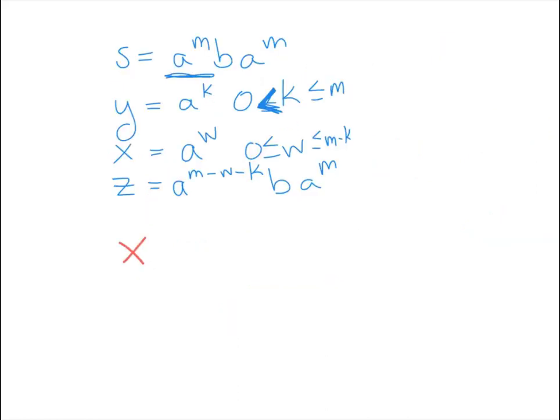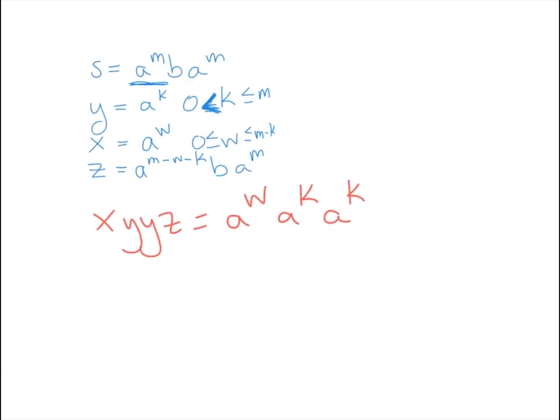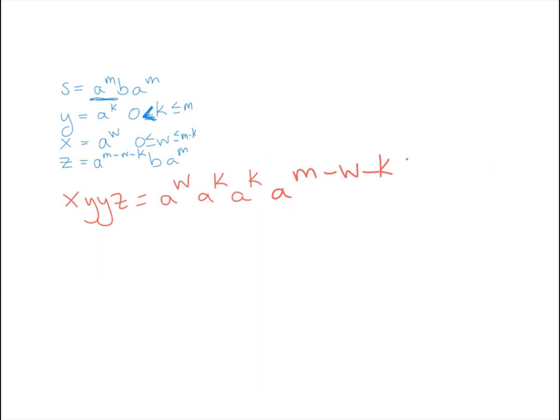So x, y, y, z is, let's put this together. x is a to the w, y is a to the k, and another a to the k, and then our z part, which I never seem to leave room for. So that's our a to the m minus w minus k, and then just one b, right?